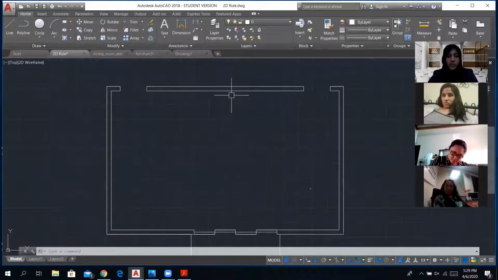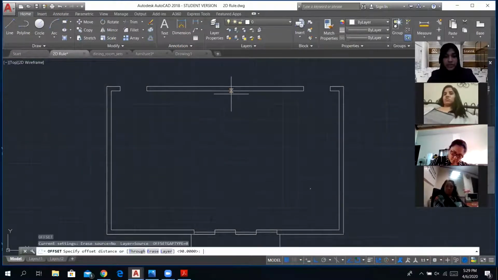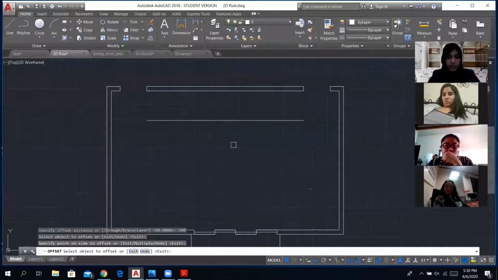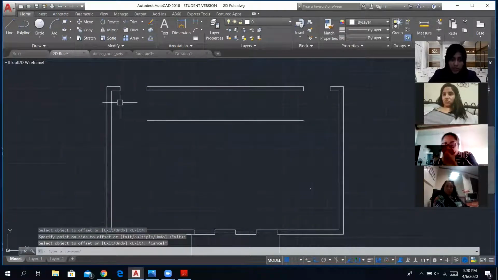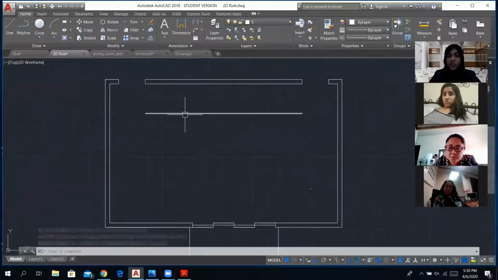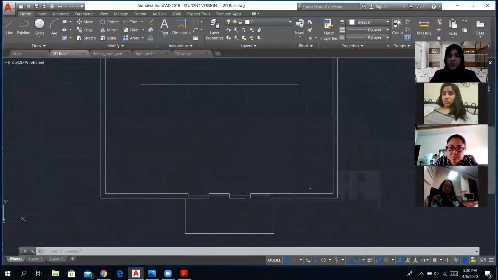All right. So I'm going to use offset, and go for 100 centimeters. That is leaving 1 meter space. So now I have a circulation path visible here where I won't be placing any furniture. This is a guideline for me to not place any furniture beyond this point.